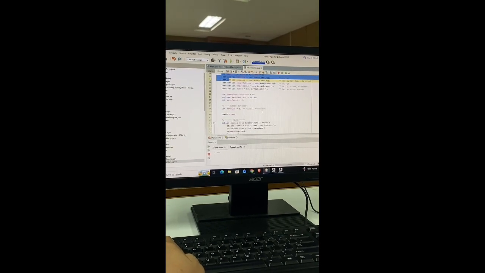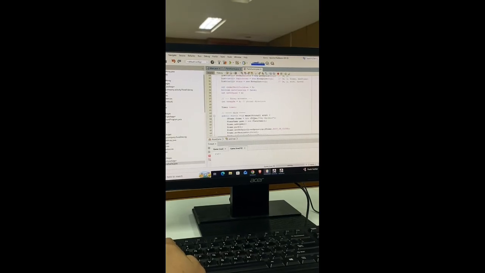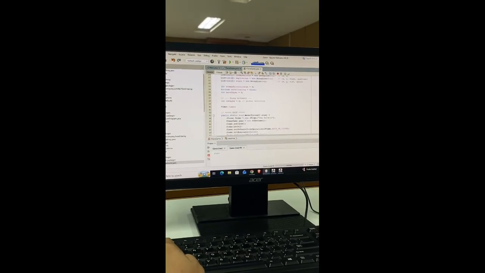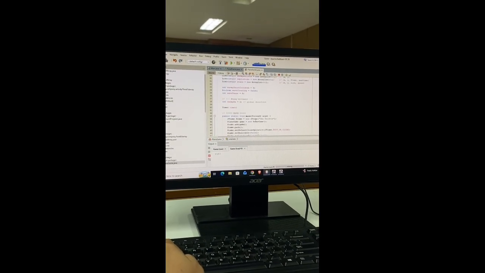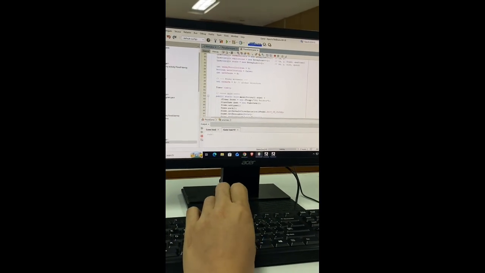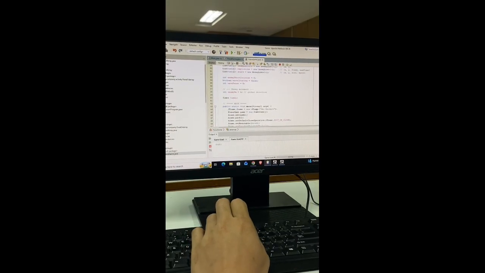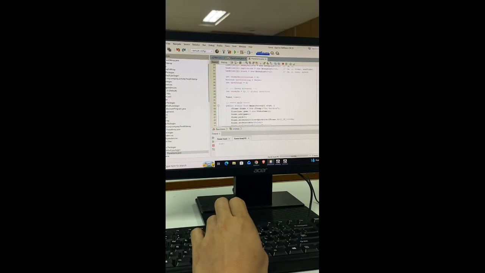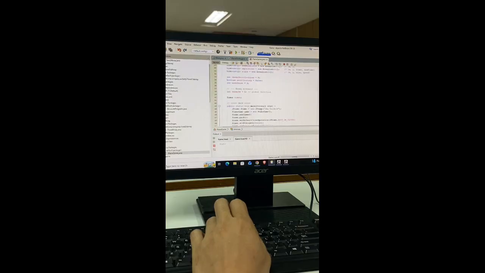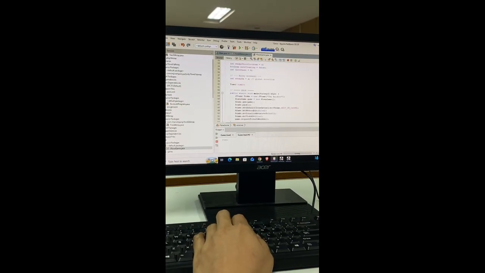And also here the main, public static void, creates the window, adds the panel, sizes it, centers it on screen, then shows it. Request focus in window makes sure keyboard events are received immediately.